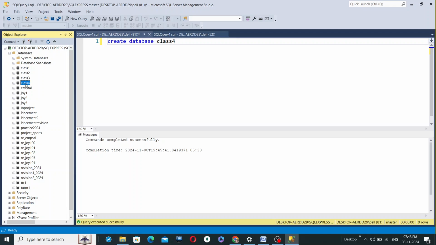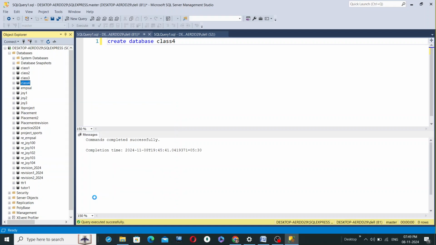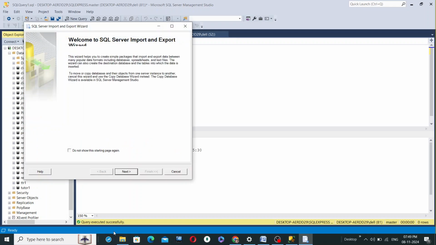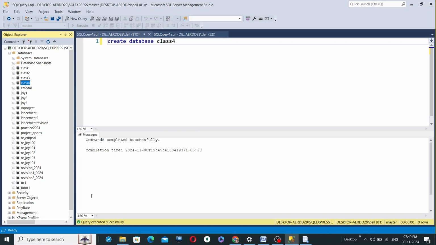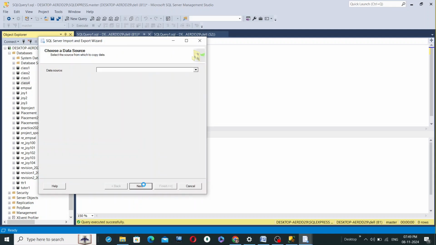Now I want to import a file under this database, be it an Excel file or a CSV file. I right click, go to tasks, then go to import data. Suppose I want to import a CSV file. This is a wizard that has come up. Hit the next button.